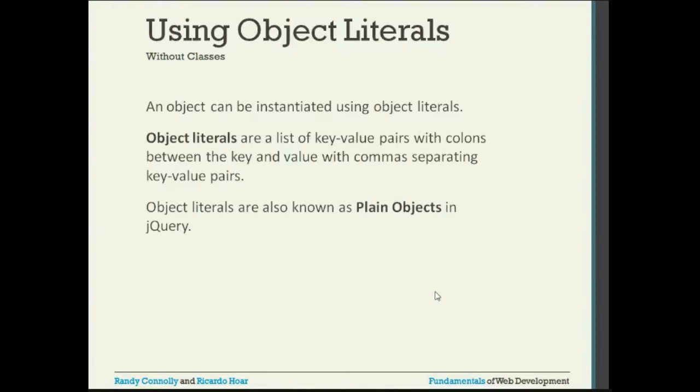If you remember how an array was defined, the key and value are separated with a colon, and the pairs are separated with a comma. That kind of list is nothing but the object literals. That is how we instantiate the object.